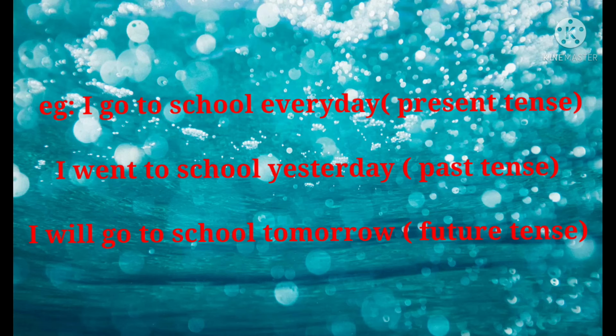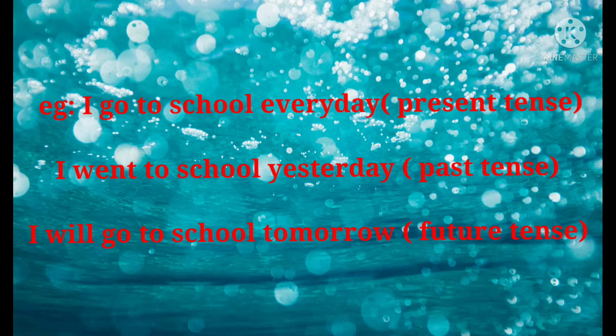So friends, I will try to explain with examples. For example, I go to school every day. I went to school yesterday. I will go to school tomorrow. In sentence 1, the verb go refers to the present time. It is therefore present tense.